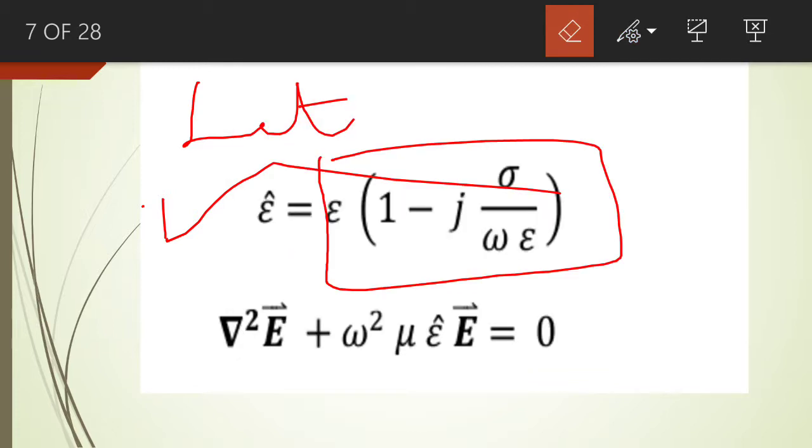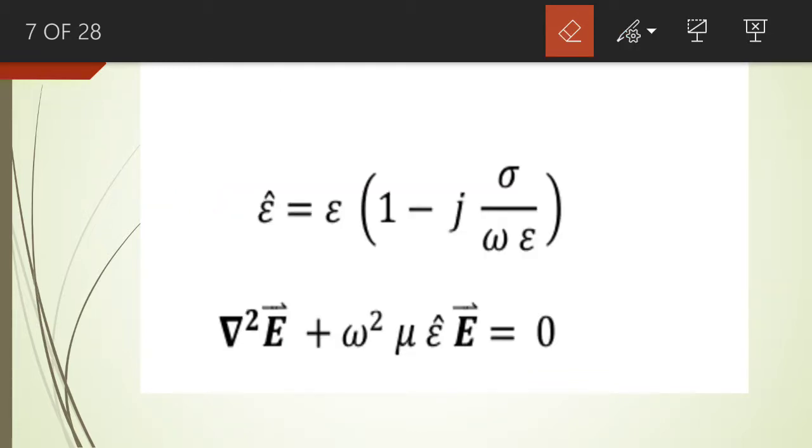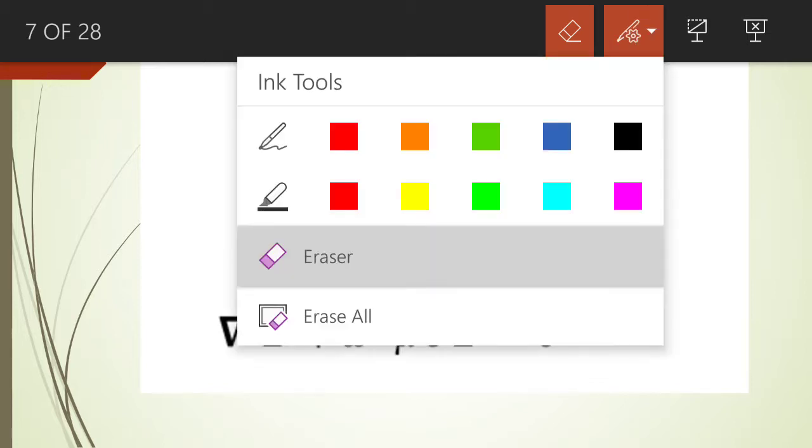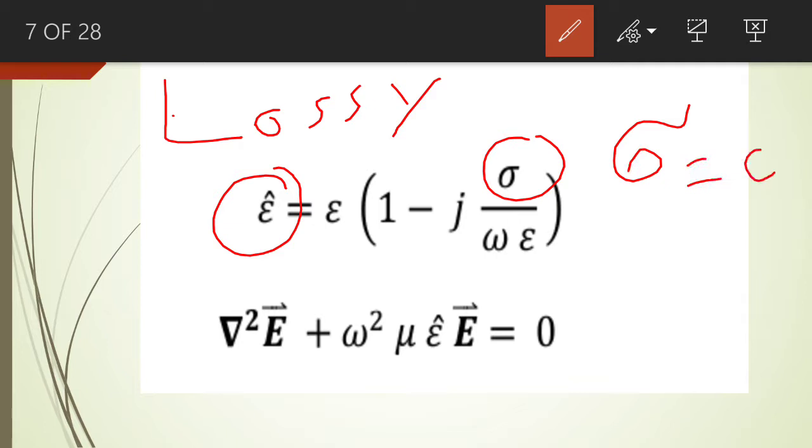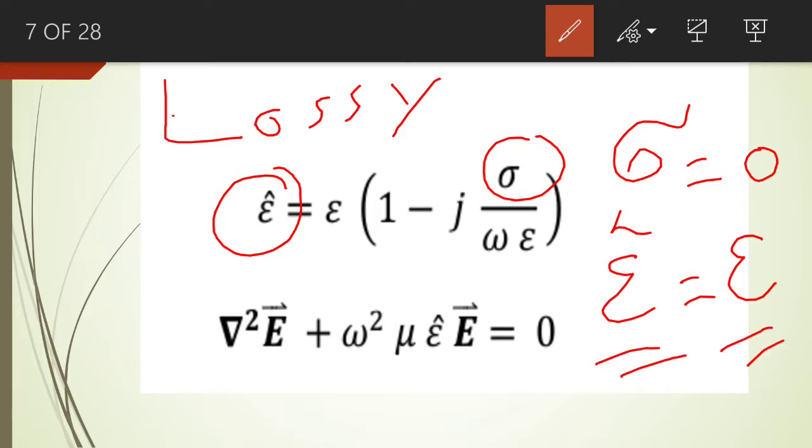You see, this is the permittivity of a lossy dielectric medium, and the permittivity of this lossy dielectric medium is a complex quantity because of this sigma. If sigma is 0, then this epsilon cape will be equal to epsilon. Okay. So if the conductivity is 0, then this permittivity will be a real quantity. It will not be a complex quantity.